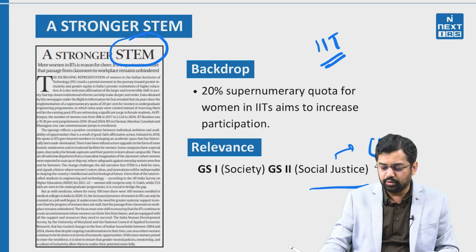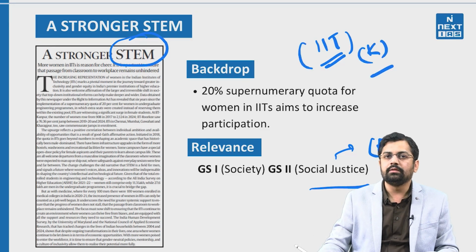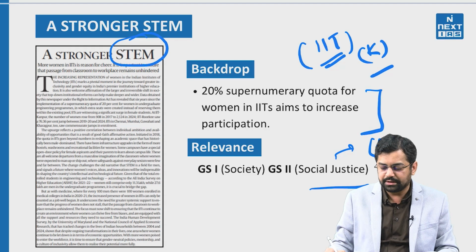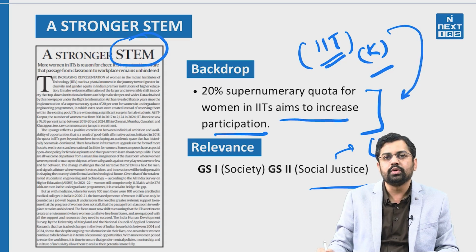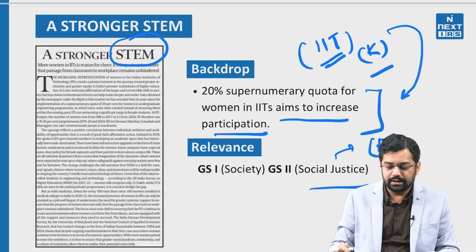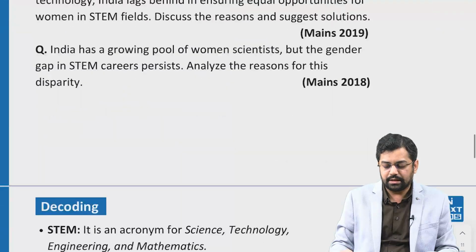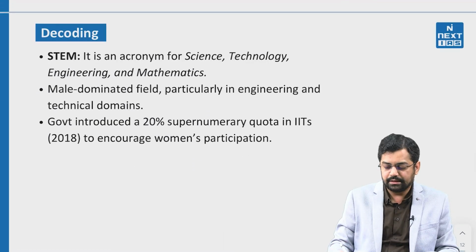So this is going to be based on the initiatives and studies of IIT Kanpur, that how this initiative of IIT Kanpur has done a remarkable job in increasing the percentage of women students or female students in the campus, right? So as we go in the backdrop, this shows that 20% supernumerary quota for women in IITs aims to increase the participation. So it has been taken by the initiatives by the IITs to increase the participation of women in STEM. And when I say STEM, STEM is actually an acronym for science, technology, engineering and mathematics, right?